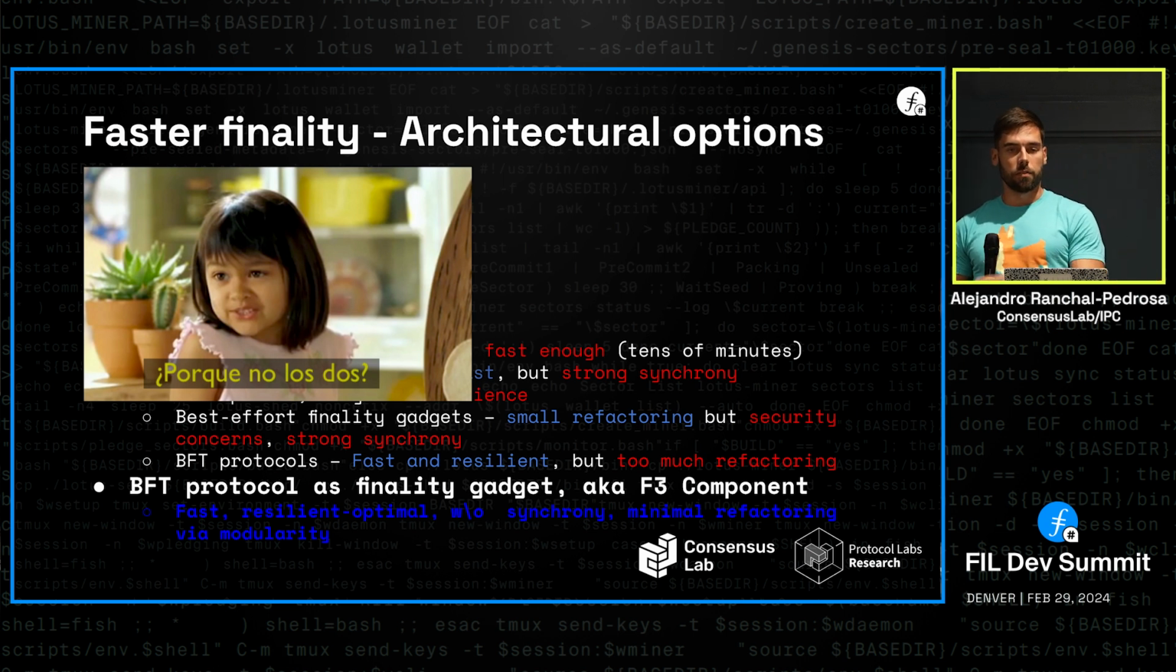F3 stands for fast finality in Filecoin, and the F3 component at its core essentially runs a module that is plugged in, kind of like the finality gadget of Ethereum, but at its core, it runs a new BFT protocol. So we get the speed and resilience of BFT protocols, but we don't need to do that much refactoring on the system itself.